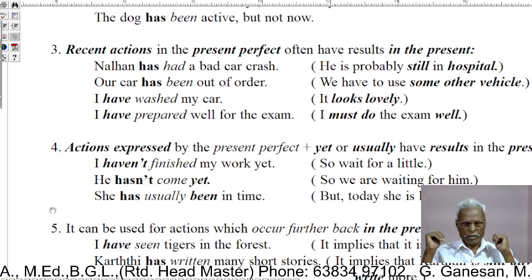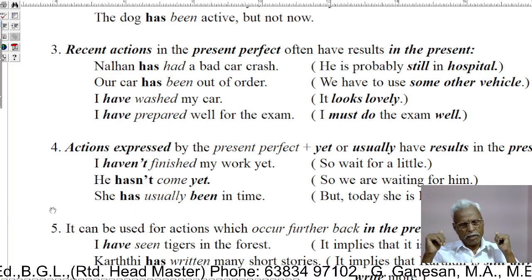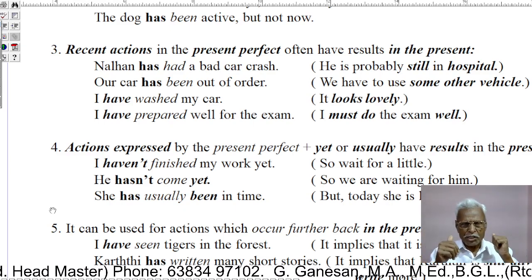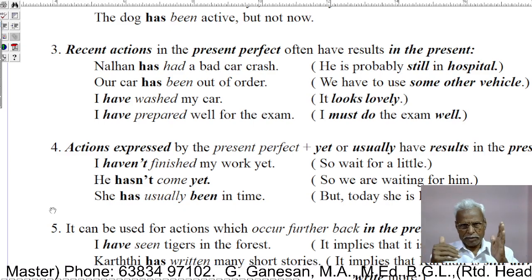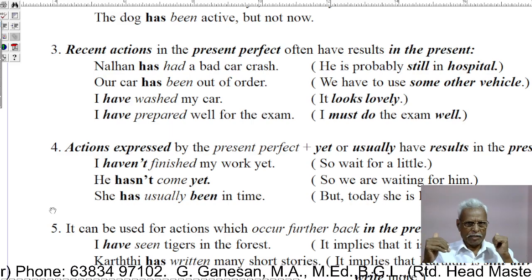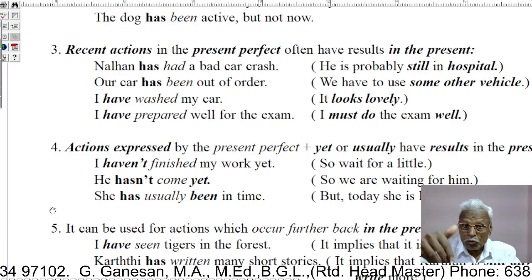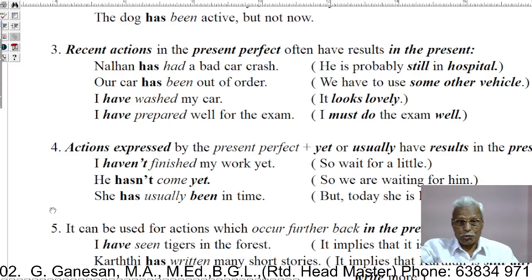Nalan has had a bad car crash. He has met a bad car crash. It means that now he is in the hospital.